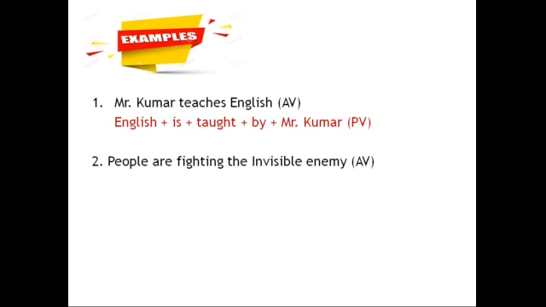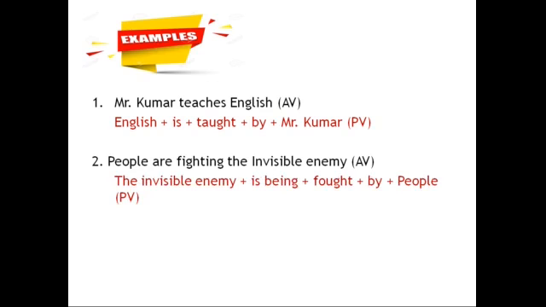People are fighting the invisible enemy. Very clear, the invisible enemy is the object, so it takes the first rule. You see, the invisible enemy is being. Because, children, you see the golden rule: tense never changes. People are fighting is present continuous. People is plural, so are is used, but here enemy is singular, that's why is has come. And being should be added when it is a continuous tense. It is present continuous, no? Is being fought, the third rule. For fight, V3 is fought. And obviously, the fourth rule, the preposition by. By whom? By people. Done, no?